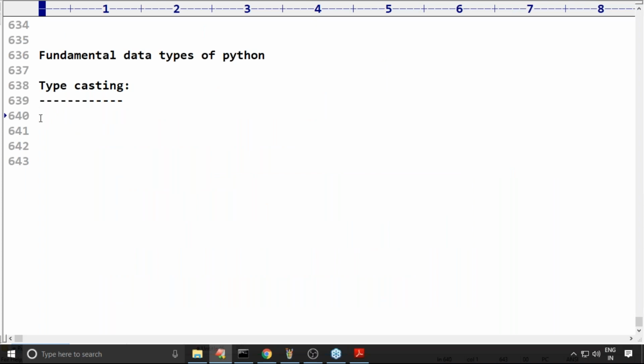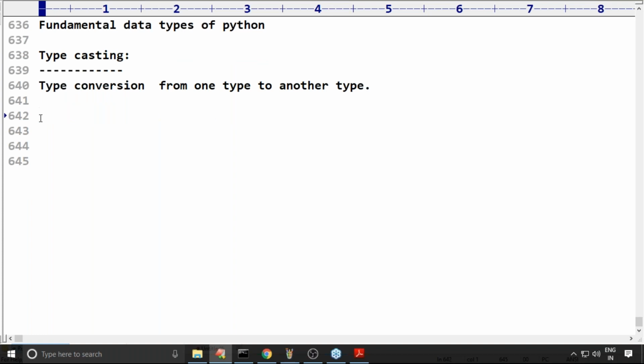Now my question is, what is the meaning of typecasting? Typecasting means type conversion, from one type to another type. These are type conversion functions. How can you convert from one type to another type?